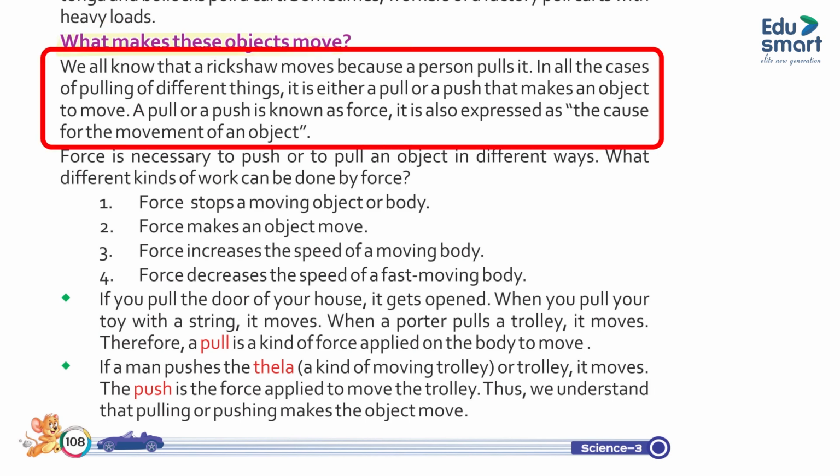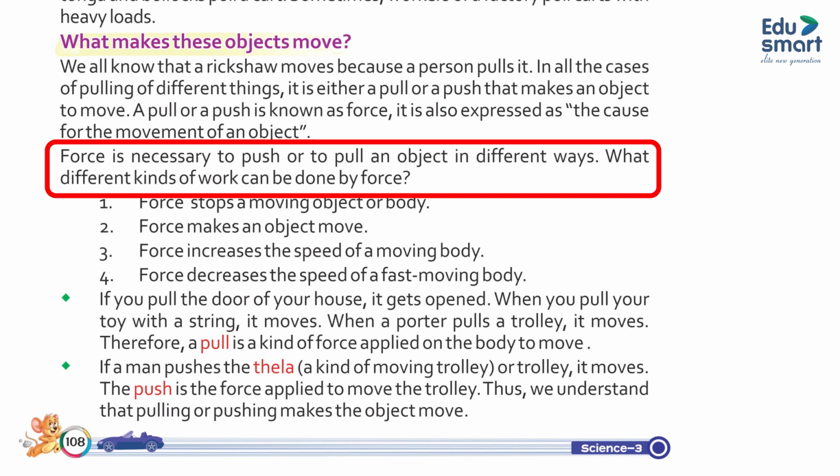In all the cases of pulling different things, it is either a pull or a push that makes an object move. A pull or a push is known as force. It is also expressed as the cause for the movement of an object. Force is necessary to push or pull an object in different ways. What different kinds of work can be done by force?